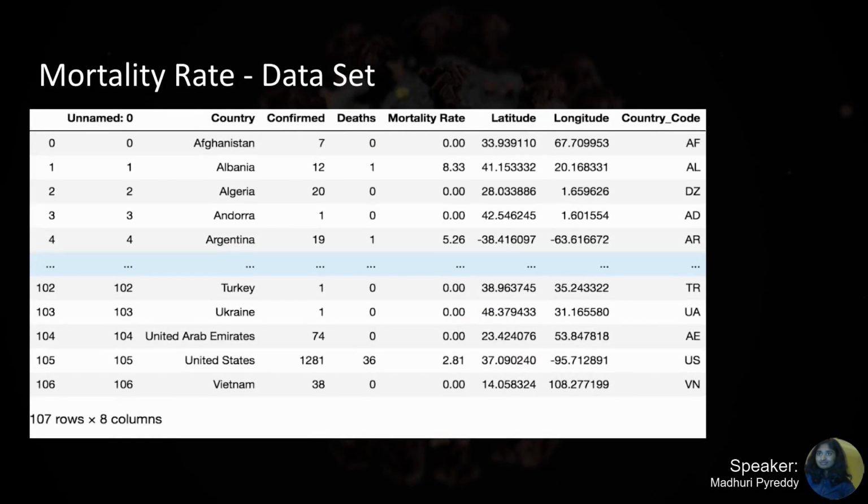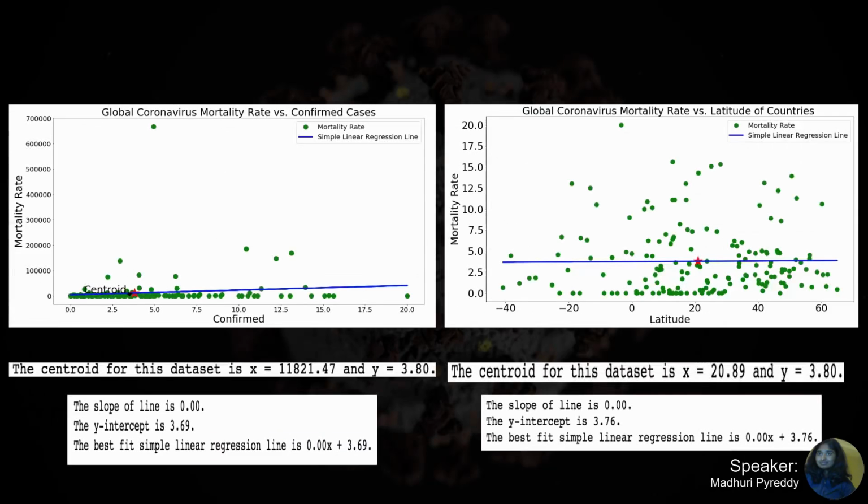We also did some analysis to see if mortality rate differed between countries, to see if there would be any indication of climate effect. As shown here, we can see that mortality versus confirmed cases is relatively flat, except for one outlier, with many countries having very low mortality rate with very few exceptions, as shown by the trend line of having a slope of less than 0.01. We can see similar results on the graph on the right that shows that latitude doesn't affect mortality rate much either, with the trend line slope of less than 0.01.